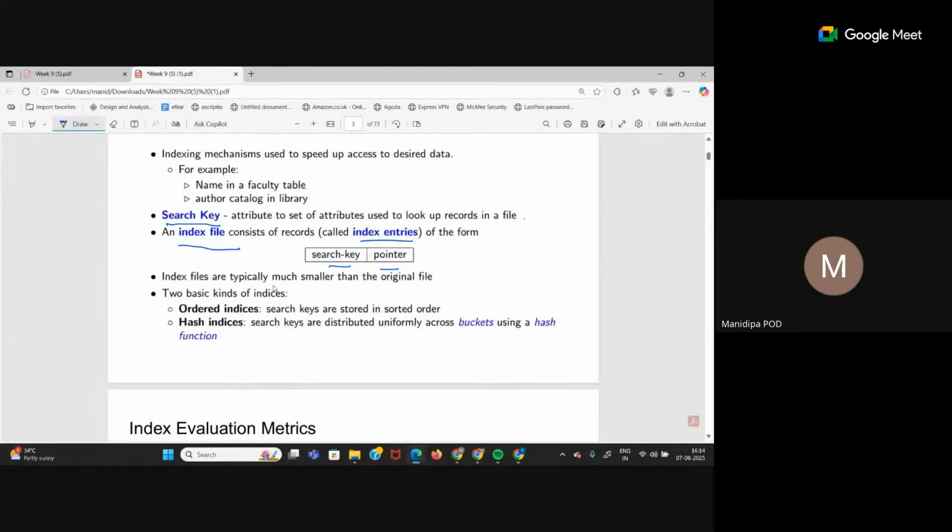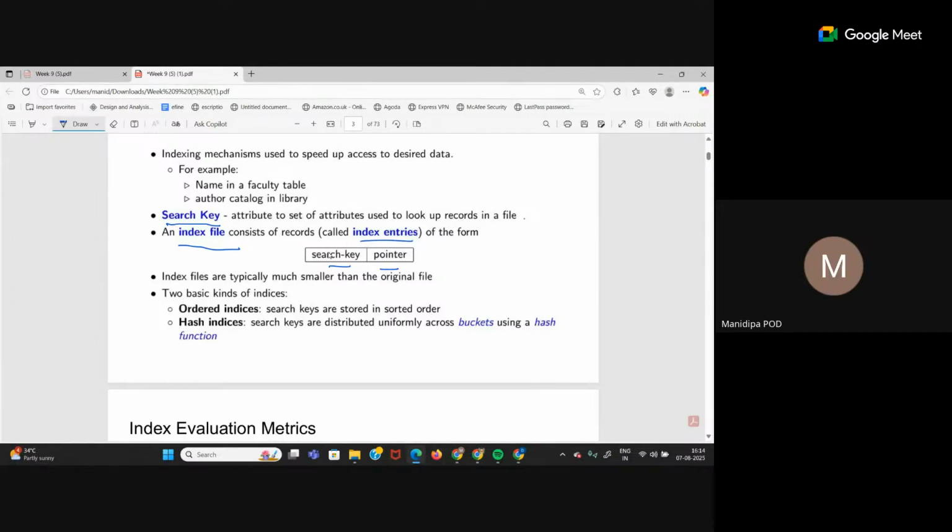So index files are typically much smaller than the original file because obviously we don't want to create a very big index file, right? Then it will take up a lot of memory. We want to create it small. So again, index sizes also vary on the type of index that we are creating, right?